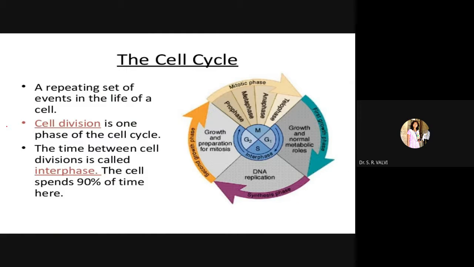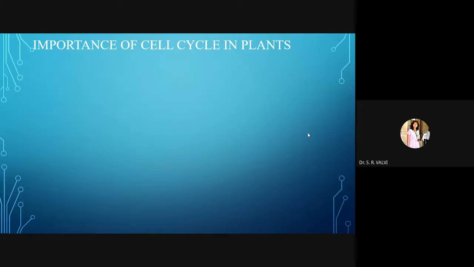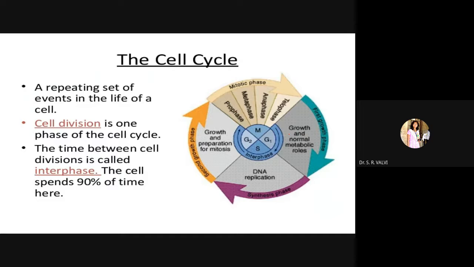Now, again I have shown here a diagram of the cell cycle. See here, in blue, purple and orange color, I have marked the first growth phase, the second growth phase, as well as the S phase. G1, S and G2 constitute the interphase, whereas M stands for the mitotic phase, which includes prophase, metaphase, anaphase and telophase.